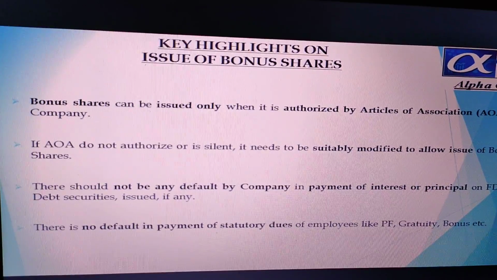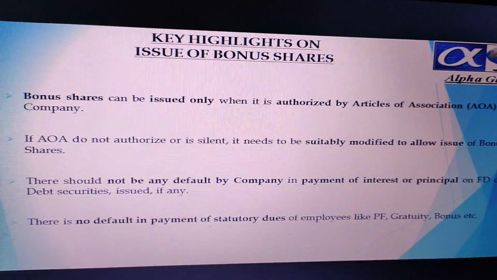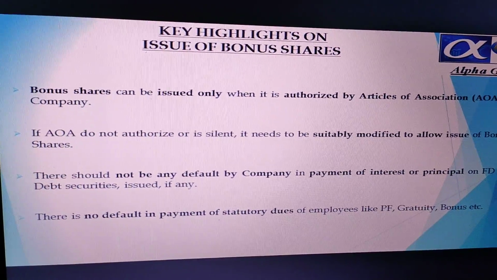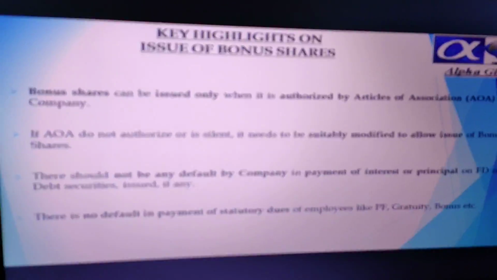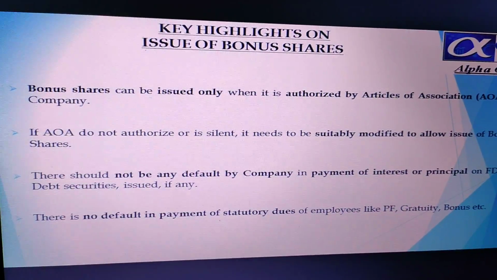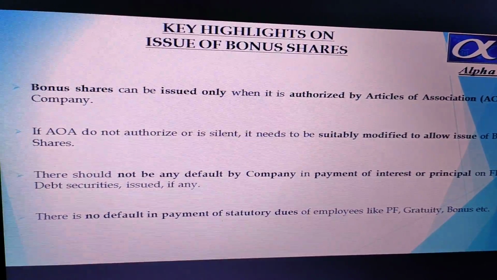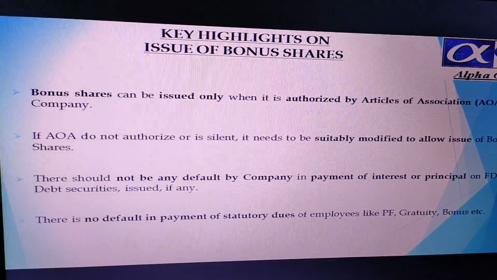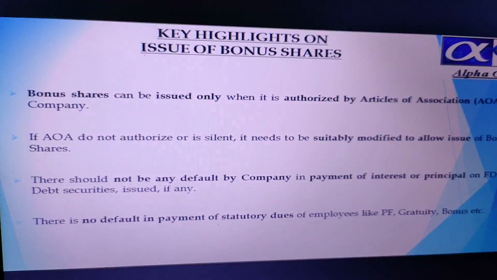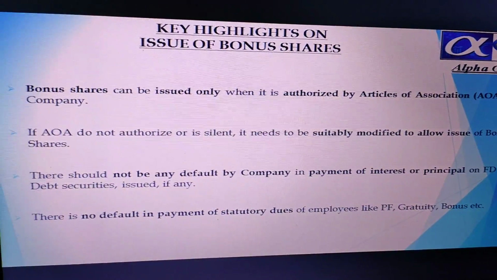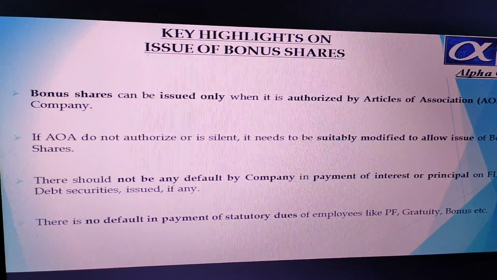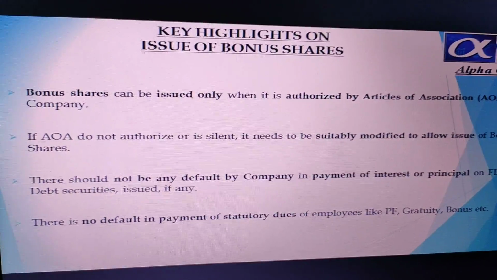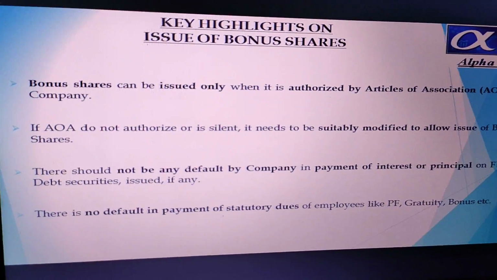Next, we will run through the key highlights of Section 63 in terms of bonus shares, what needs to be kept in mind before you issue bonus shares under the Companies Act. First and foremost, you need to check whether your articles of association authorize the issue of bonus shares. If it is not authorized, you need to suitably modify your articles so that they have a clause which allows the company to issue bonus shares to its shareholders. So this is one point which you have to keep in mind.